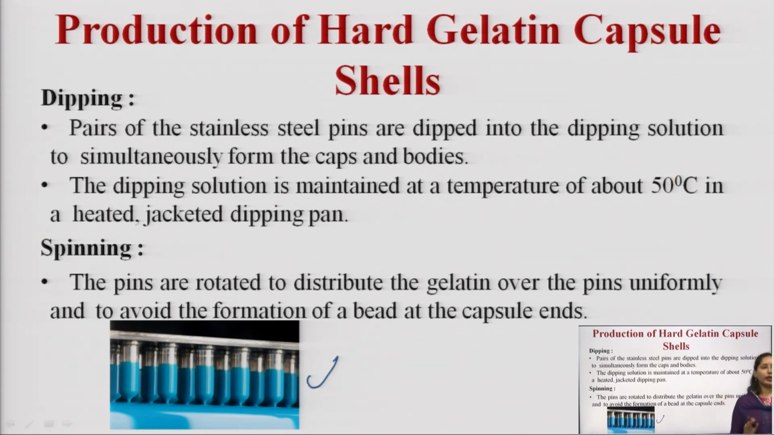The pins are rotated to distribute the gelatin over the pins uniformly and to avoid the formation of a bead at the capsule end. Then what will happen? We subject the pins to the spinning, that is, we subject the pins to rotation, so that the gelatin is uniformly distributed over the pins and to avoid the formation of a bead at the end of the capsule. Here, a bead will form like this. So, to avoid such formation, we rotate the pins.